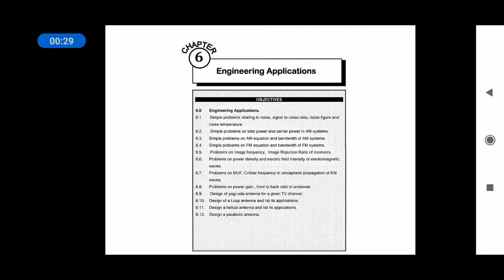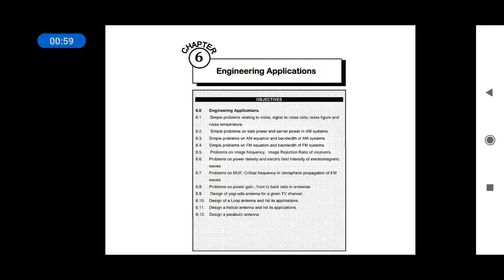In analog communication subject, there are 6 chapters, in which we completed 5 chapters. Now we are in 6th chapter. The name of the 6th chapter is engineering applications. In this engineering applications, we need to solve variety problems related to all the first 5 chapters that are there in analog communication subject.